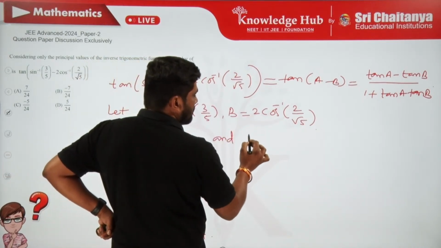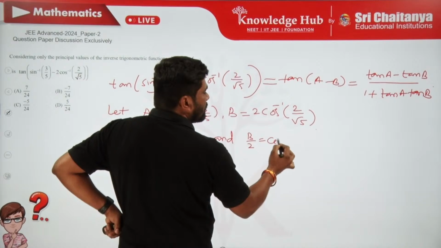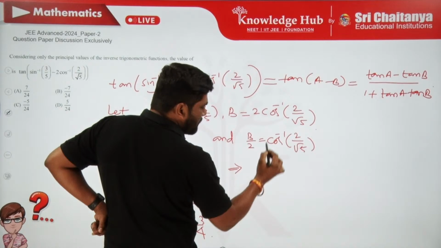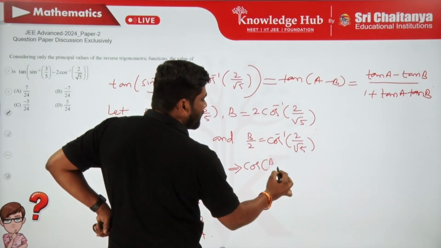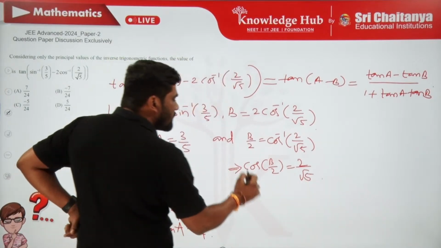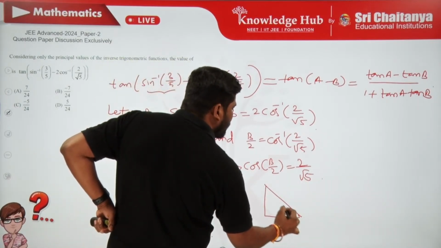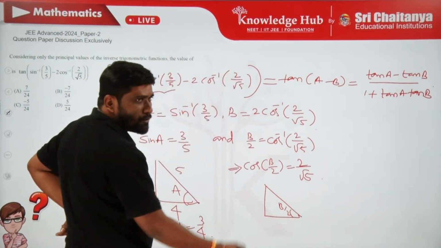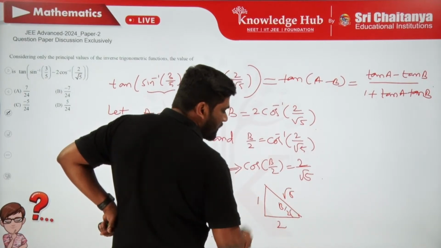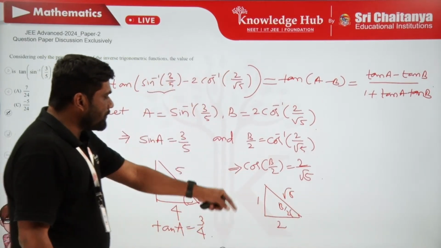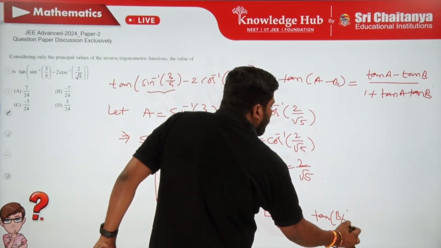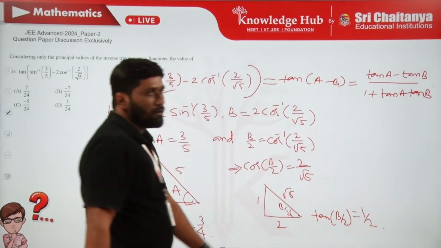And then B by 2 is equal to cos inverse of 2 by root 5. Then this can be written as cos of B by 2 is 2 by root 5. So again, by considering the right angle triangle here for the angle B by 2, we know that this is adjacent by hypotenuse, this is 2 root 5, and this is going to be 1 by using Pythagorean law. So from here I can pick the value tan B by 2, which is how much, Andy? It is so simple, which is going to be 1 by 2.